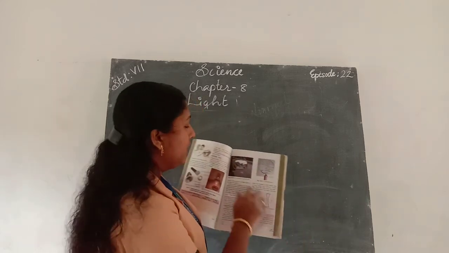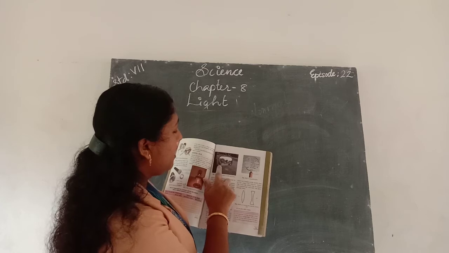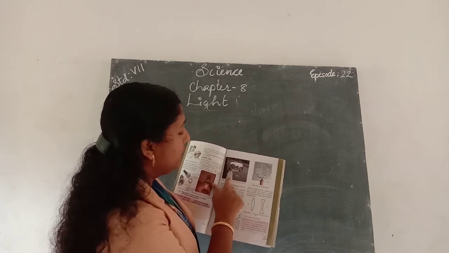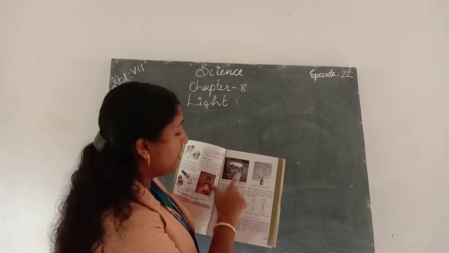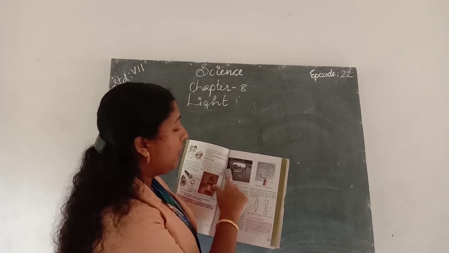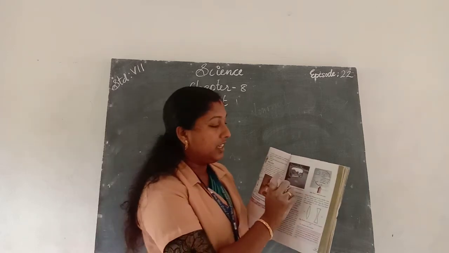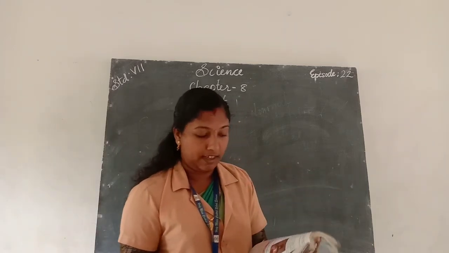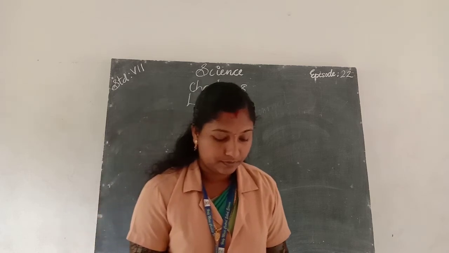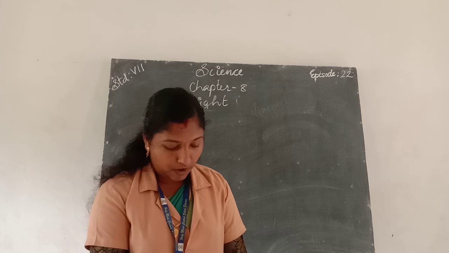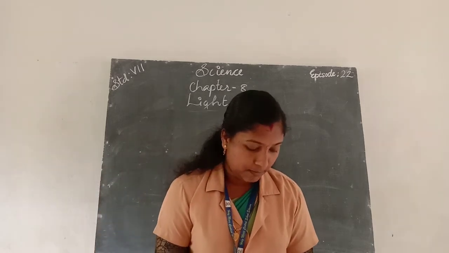Here we can also see the use of the convex mirror. It will help the driver to capture the images spread out over a large area, so it diminishes the images. Okay. Next we learn about lenses.